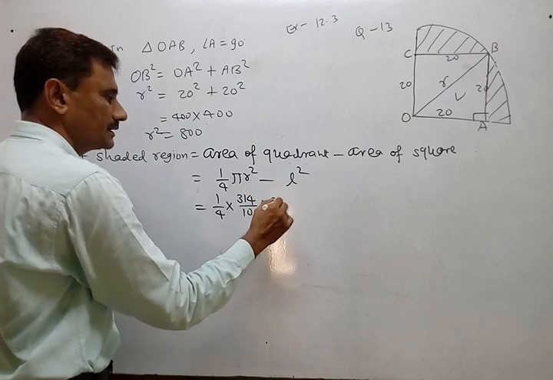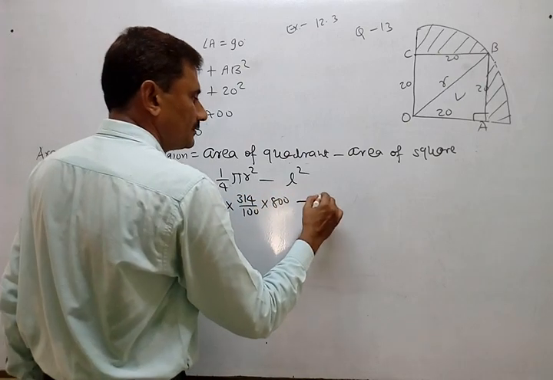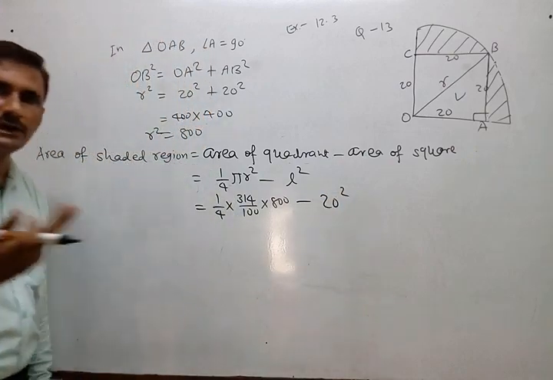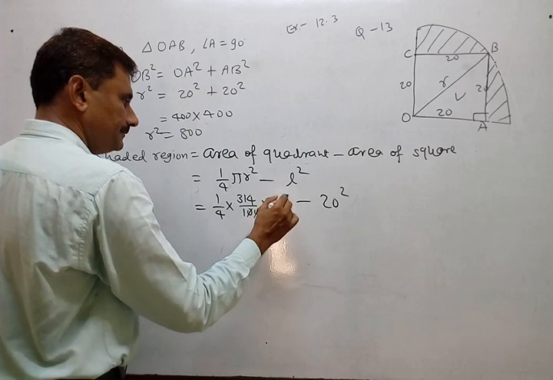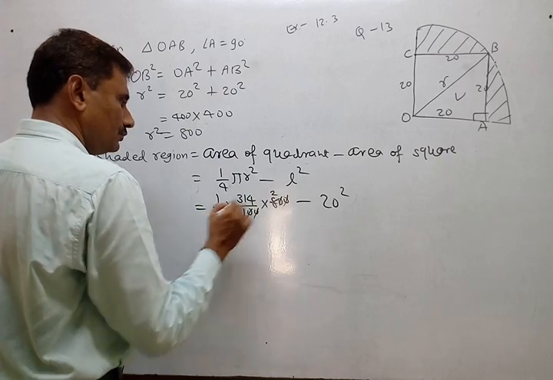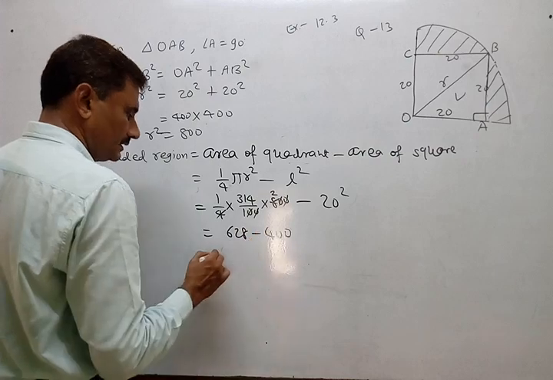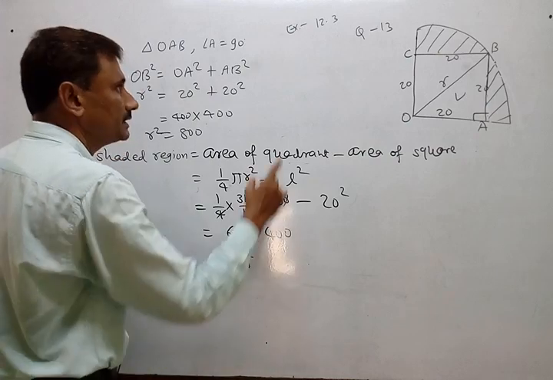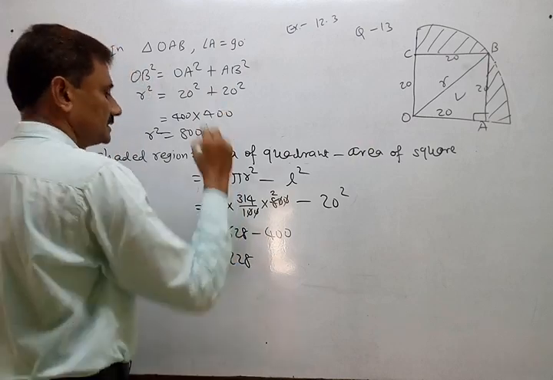So this is 800 minus 20 square. You know 20 square is 400. So 4 into 2 is 628 minus 400. So it will be 228 centimeter square because the unit given is centimeter.